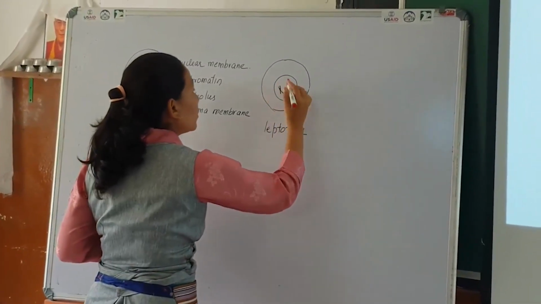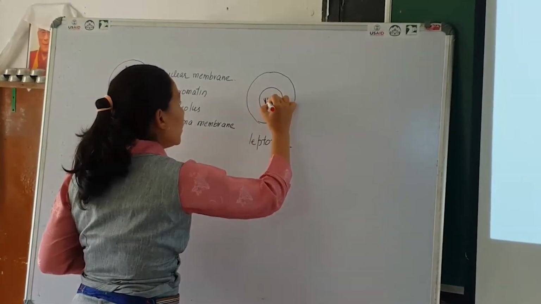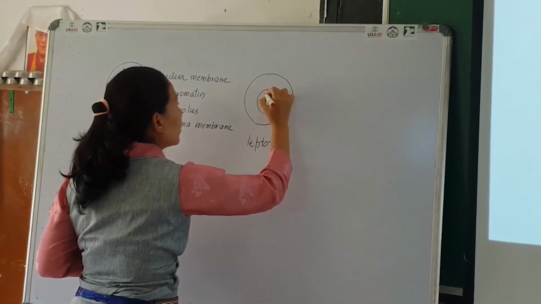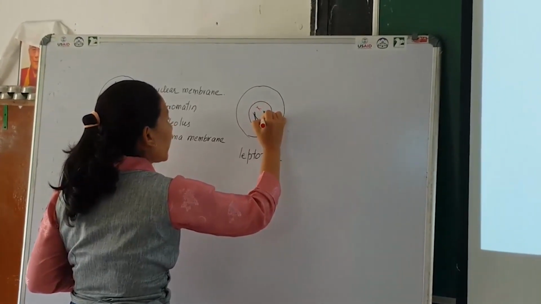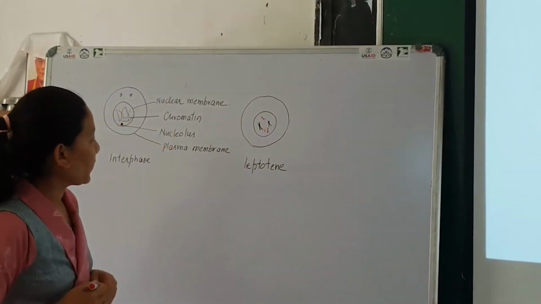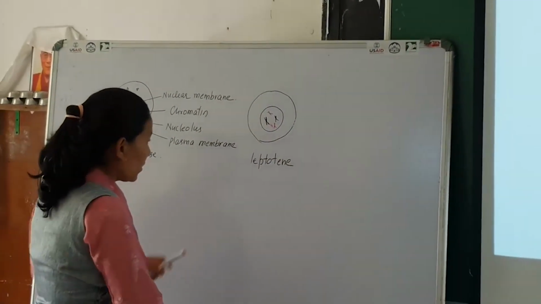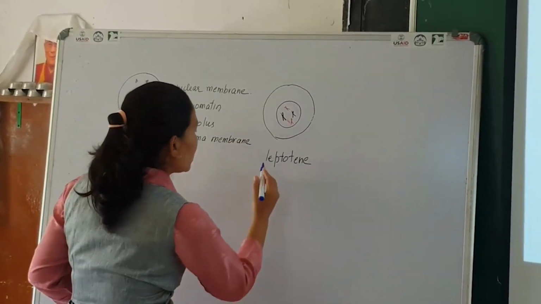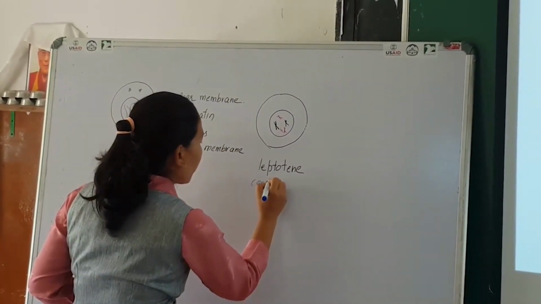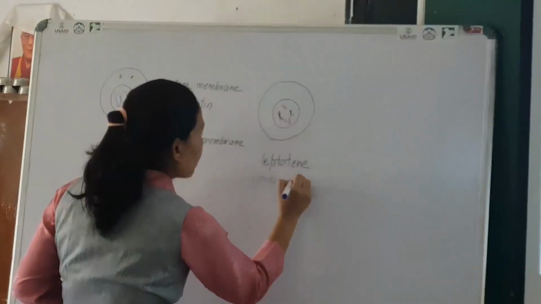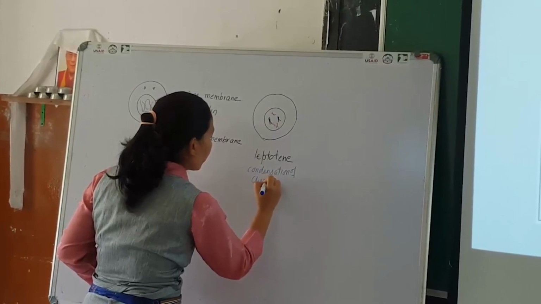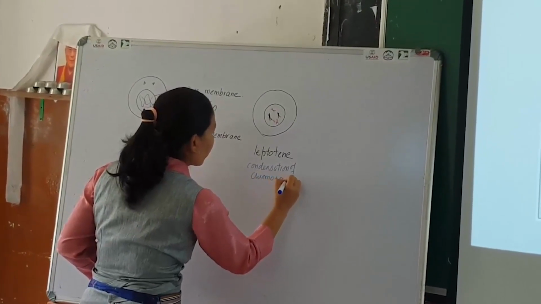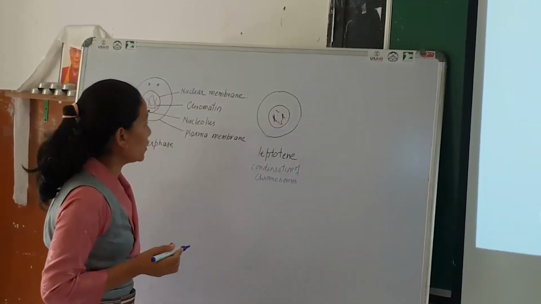And these will be two different colors. So they become more distinct here. I have shown 4 chromosomes here. And the main thing we can see here is the condensation of chromosomes.